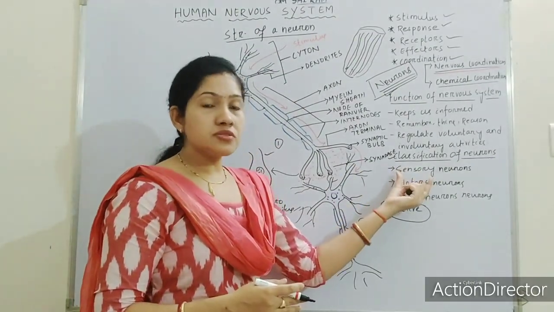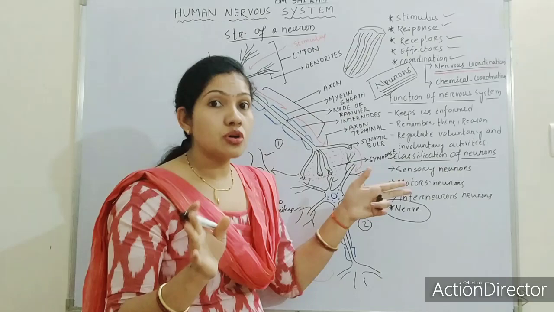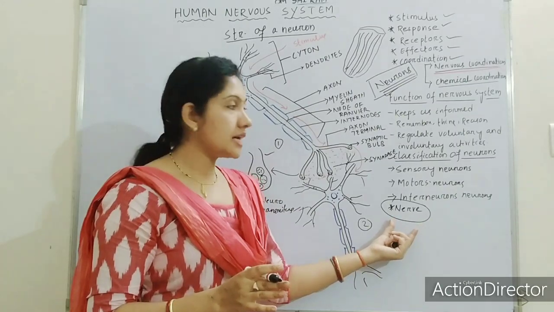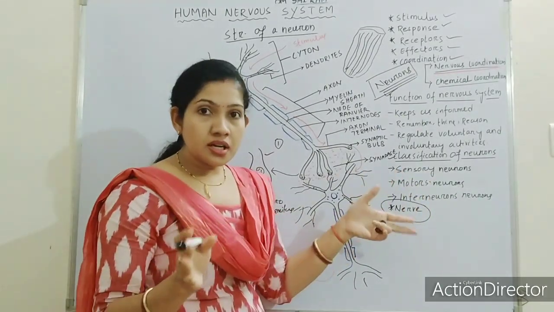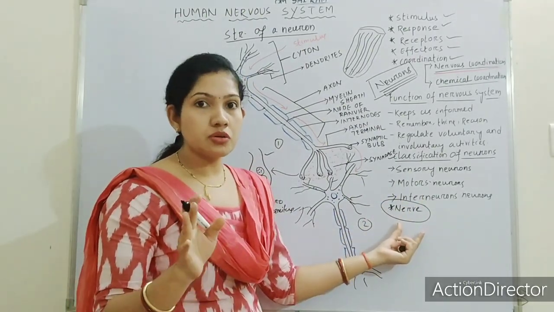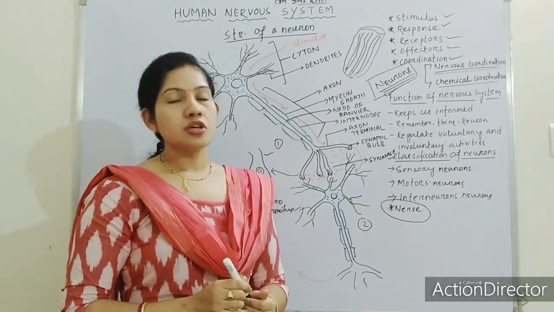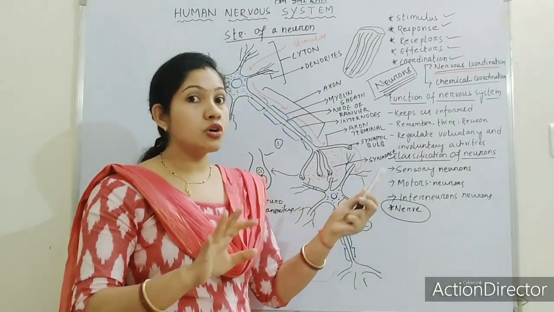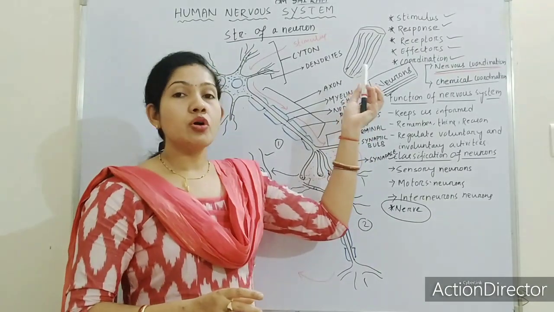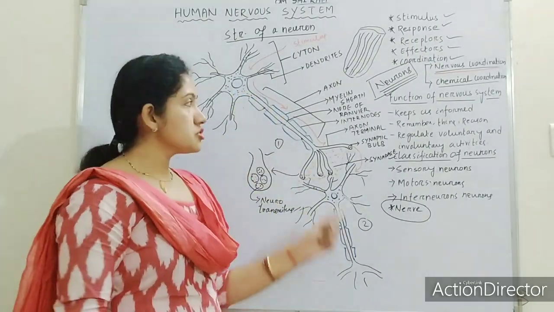Sensory nerves are the nerves which are associated with the sensory neuron. Sensory neuron means in the sense organ. Okay, in the sense organ, whichever nerves are present, those are known as sensory nerves. In the motor neuron, whichever nerves are present, those are known as motor nerves. And in the interneuron, whichever nerves are present, we call them mixed nerves. Okay, so details about this we will discuss later. I am not going into so much detail. Just remember the overview of the topic, and do not forget to practice the structure of the neuron.